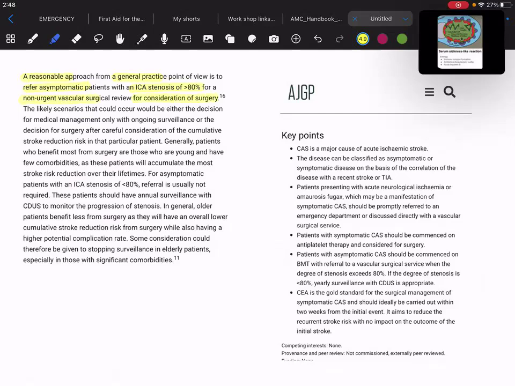So those patients who have more than 80% are required to go for the surgery. But those who have less than 80% internal carotid artery stenosis and are asymptomatic, referral is usually not required.